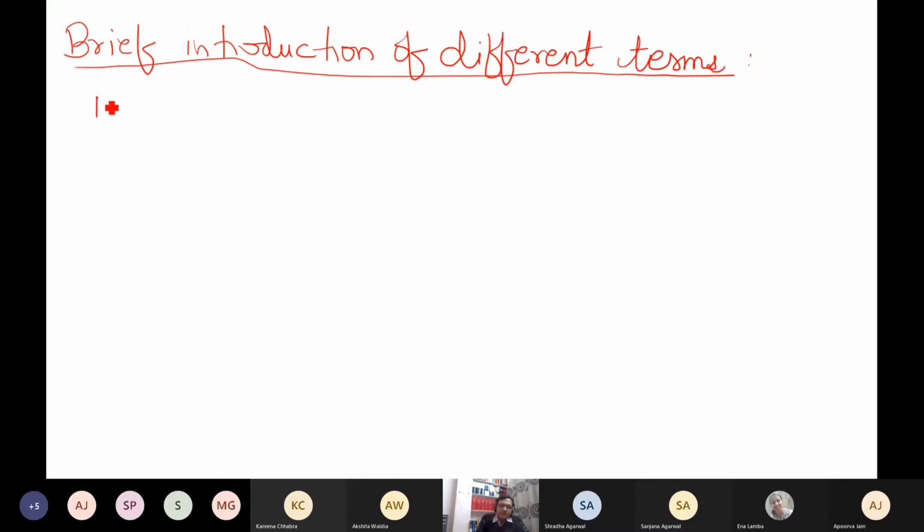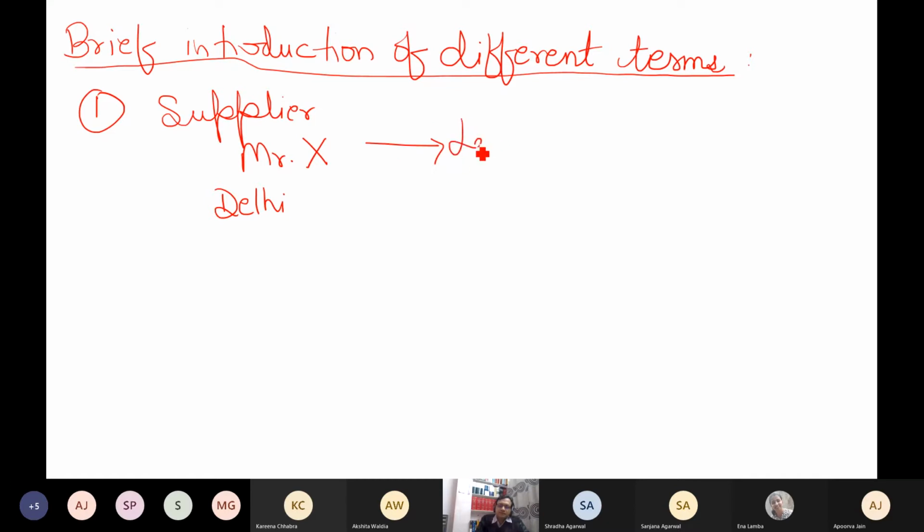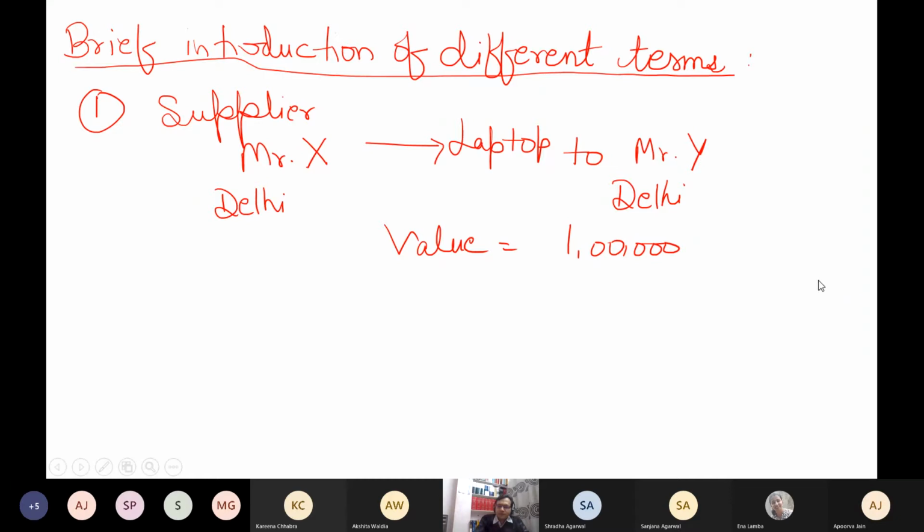Supplier. Now, this is my first point. Mr. X in Delhi supplies a laptop to Mr. Y in Delhi. The value of supply is, for example, 1 lakh. And for example, the rate is 18%.